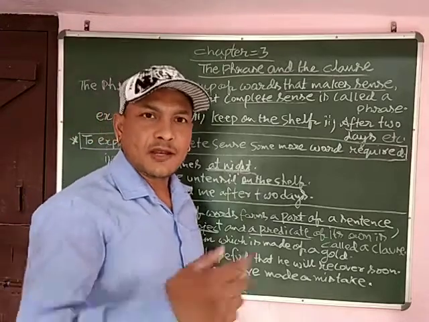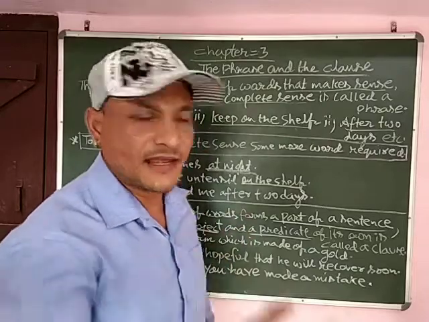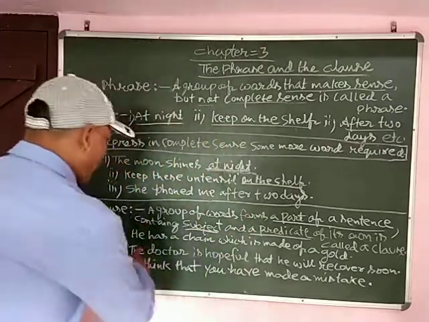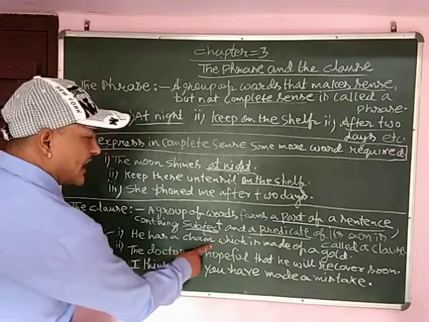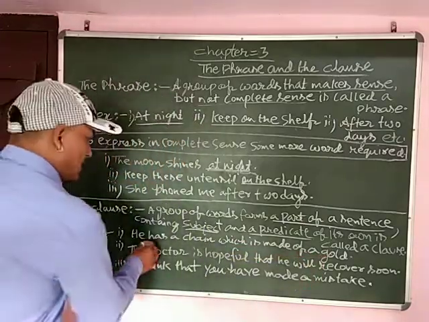So let me clear you by telling you an example. Let me show you. First one, he has a chain which is made of gold. See, he has a chain.